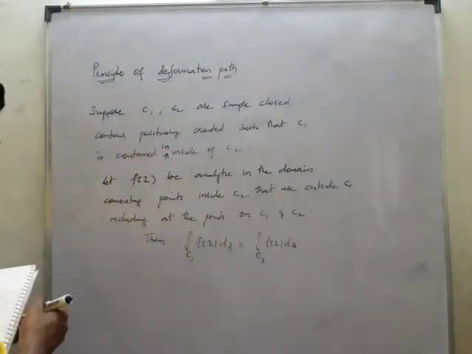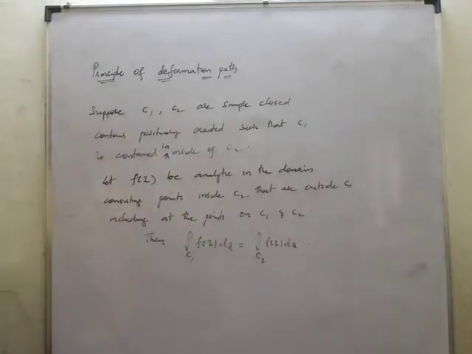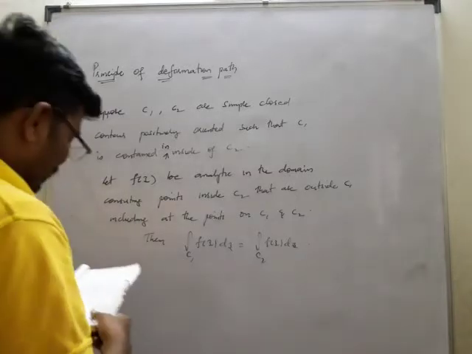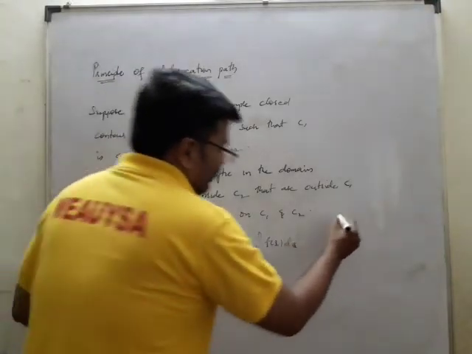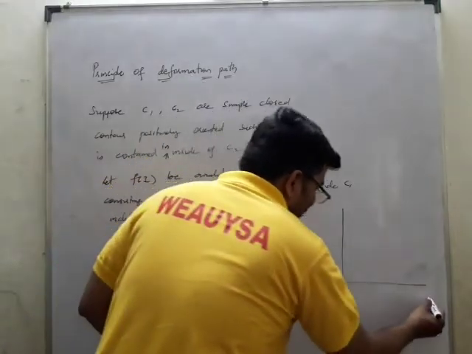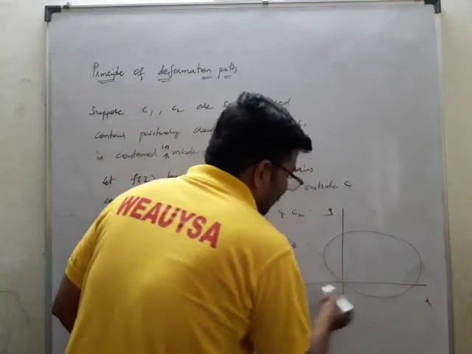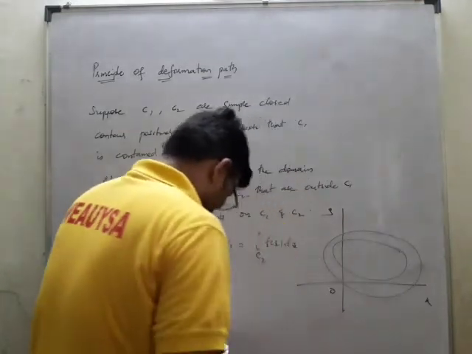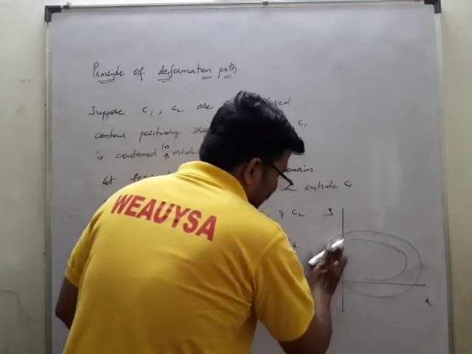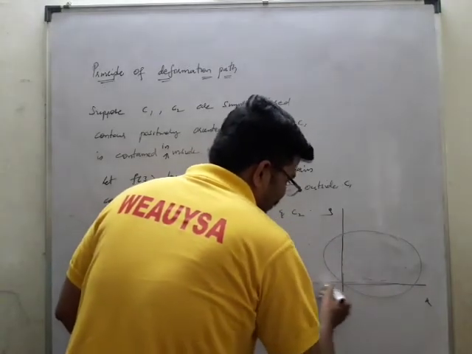Now this is the theorem that we need to find out. What does the theorem say? The theorem is given in the form of like this. Suppose there is a circle. Now this is the x-axis and the y-axis. Now I am taking a circle, which is moving, and this is also a circle C. Let us take this circle in the form of like this. This is a circle.